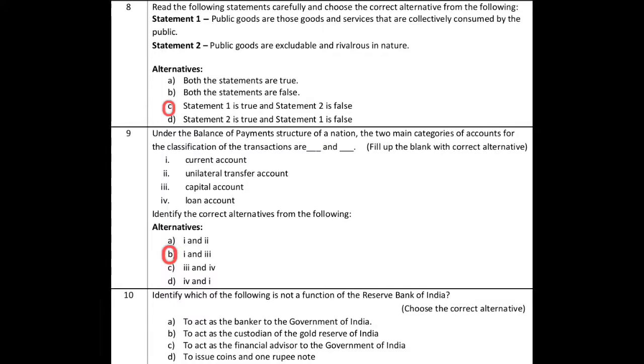To issue coins and 1 rupee note. First of all, you have to listen to one important point. The 1 rupee note, I mean paper currency, used to be printed by the Ministry of Finance carrying the signature of the Finance Secretary. Whereas the 1 rupee coin used to be minted at the Indian government mints, especially in Mumbai, Calcutta, Hyderabad and Noida. So D is the correct answer. Yes, it is not the function of Reserve Bank of India to issue coins and 1 rupee note. So for question 10, the answer is D. D is the exact and correct answer.